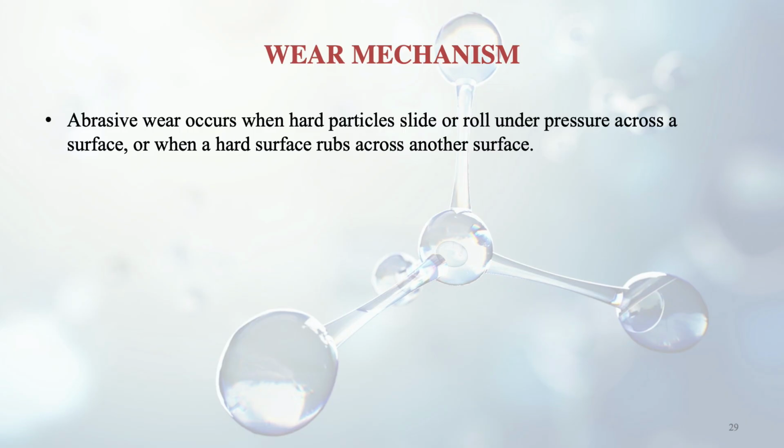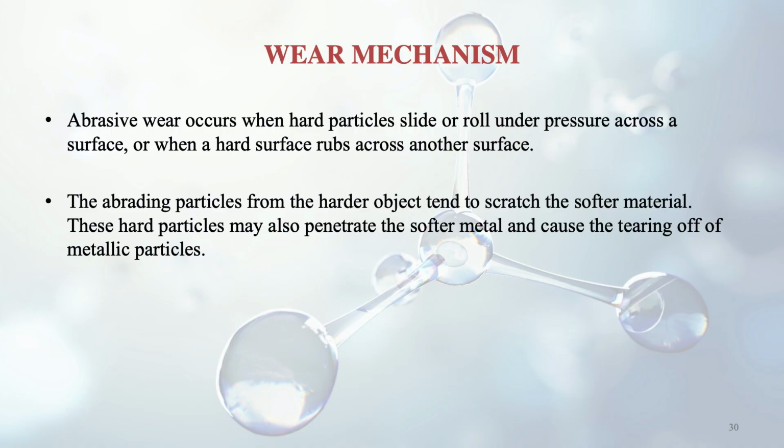Abrasive wear occurs when hard particles slide or roll under pressure across a surface, or when a hard surface rubs across another surface. So if there are hard particles which are sliding against each other or rolling against each other under pressure, then this kind of abrasive wear can take place. The abrading particles from the harder object tend to scratch the softer material. So the harder one will try to remove the softer one, and these hard particles may also penetrate the softer metal and cause the tearing of metallic particles. So finally tear can take place.